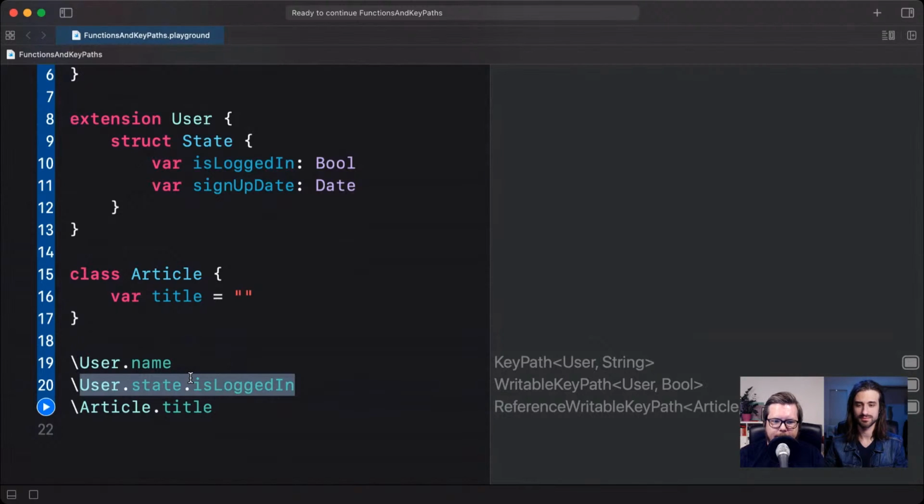Yeah, and something also that we can see is that KeyPaths are entirely type safe. You make a typo, you get a compiler error. You try to use a KeyPath that gives you a string with a Boolean variable, you get an error also. Exactly. Yeah. So you have complete type safety.